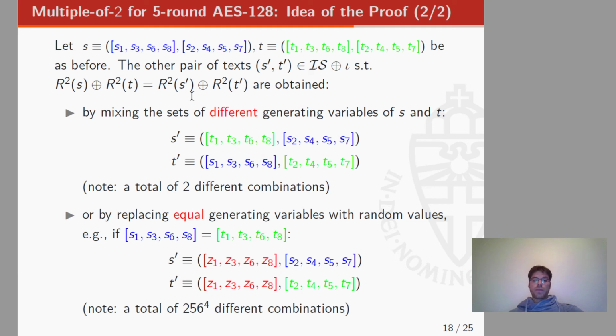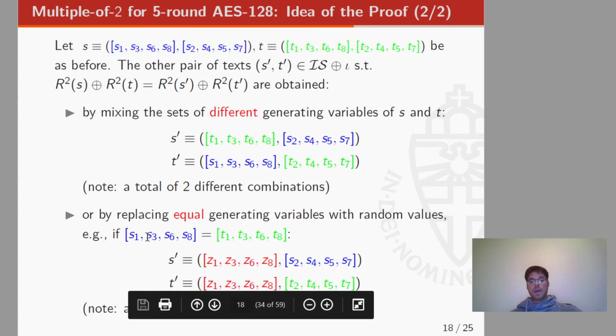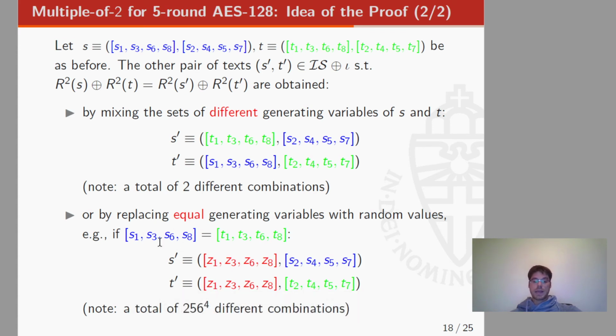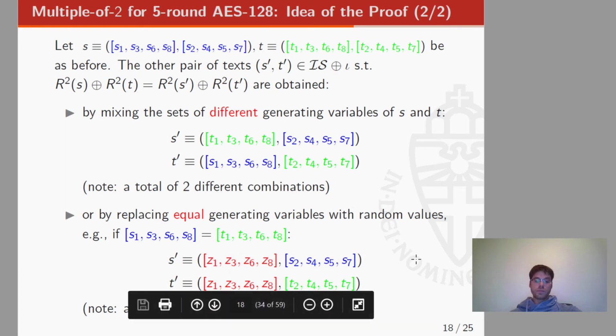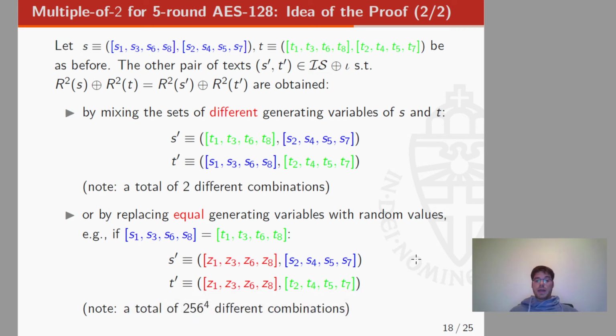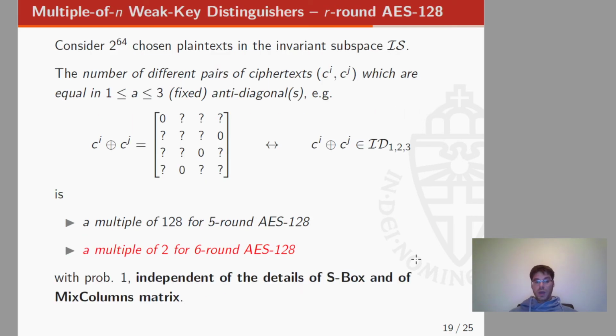In the case in which one set of variables of S is equal to the corresponding set of variables of T, we can just replace such set of variables with random values. So for example, in this case, we just replace the first set of variables of S and T with random values. And in this case, the total number of different combinations that we can get is a multiple of 2. So at the end, we can prove this multiple of 2 property for 5 rounds of AES in the case of a coset. We also have other properties.